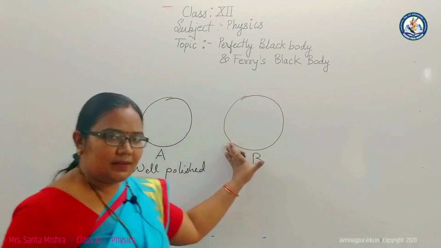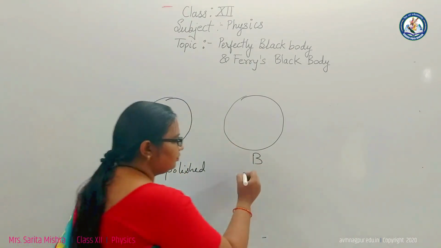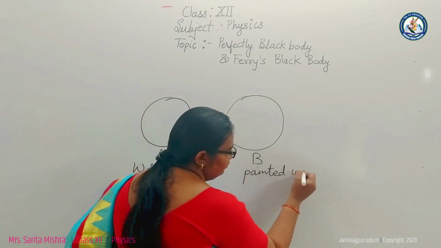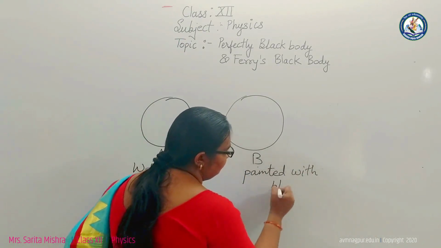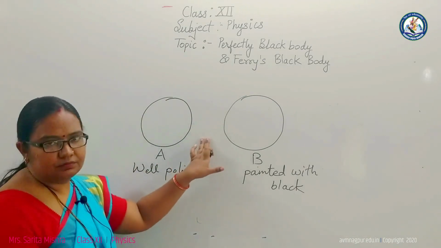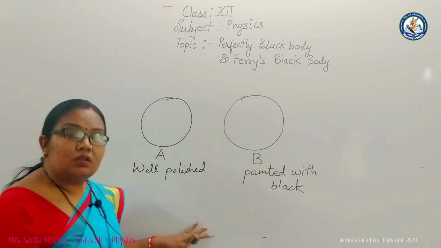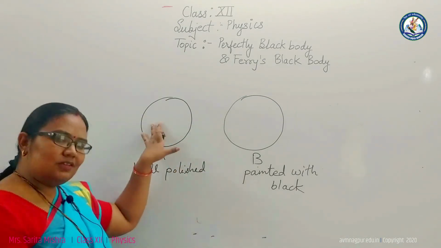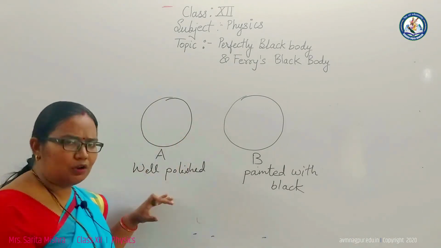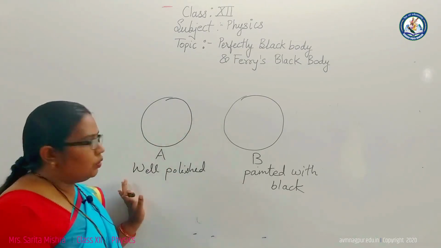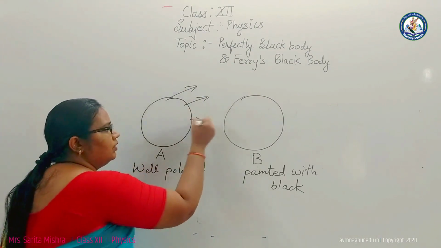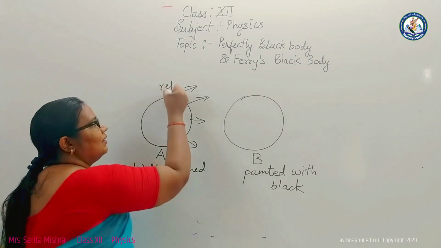Object B is painted black. Now what happens if we expose these two objects to thermal radiation? As object A is polished by nickel or silver, it is a well polished surface, so most of the heat energy is going to be reflected.